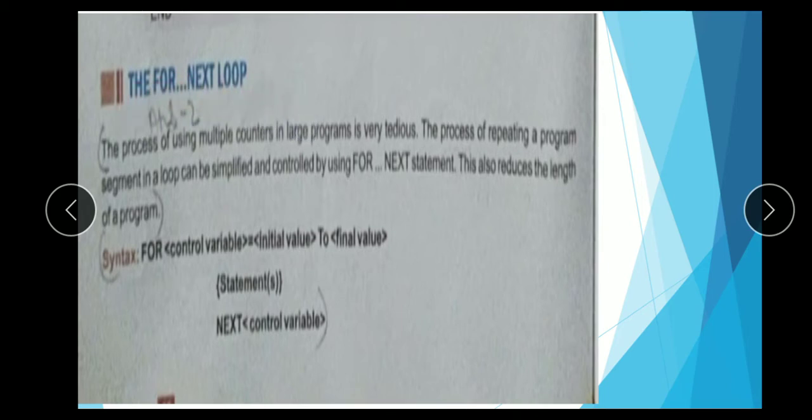The for next loop. The process of using multiple counters in a large program is greatly reduced. The process of repeating a program segment in a loop can be simplified and controlled by using the for next statement. This also reduces the length of the program. So the for next statement is a looping statement used to reduce the length of the program.